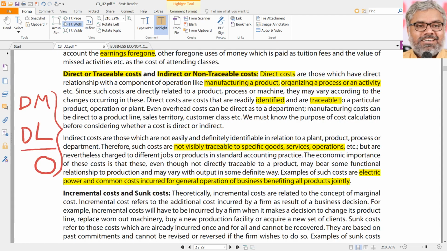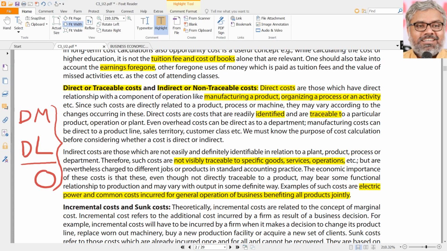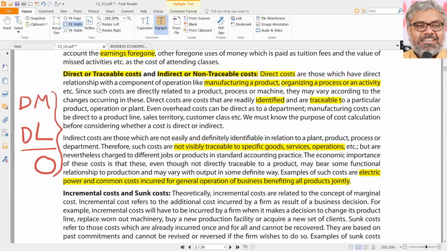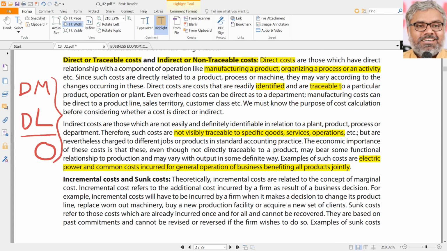Yeah, there are unnecessary statements given here, like overhead costs can be direct also, depending upon the department. All these statements, instead of increasing the clarity, try to create confusion. So I would say, as I said earlier also, unnecessary things, if they are there, we have to just ignore them. We have to just get over them, that's all. How is it possible that overhead cost also can be direct?